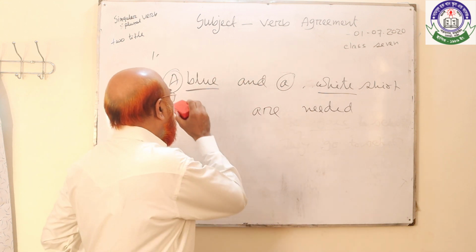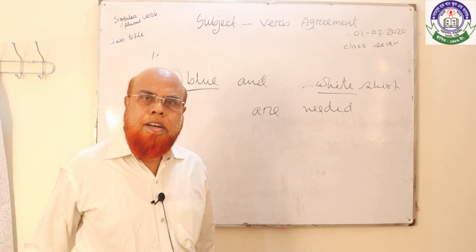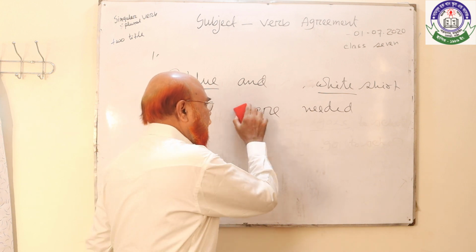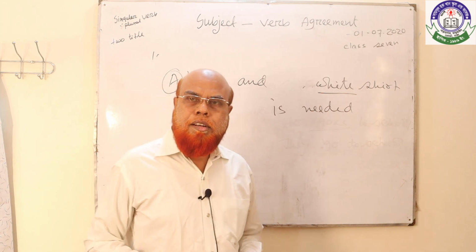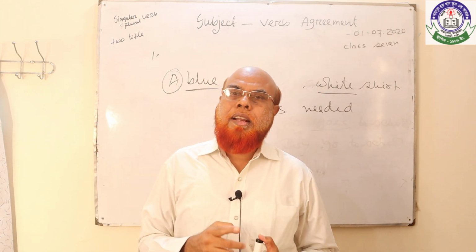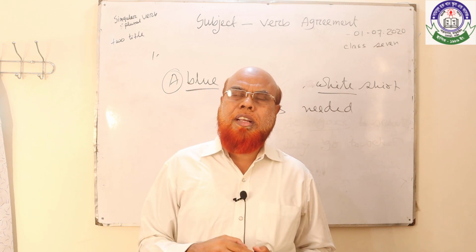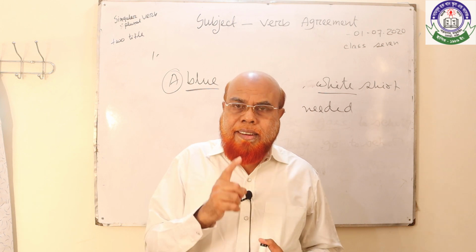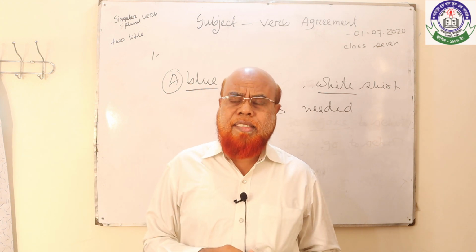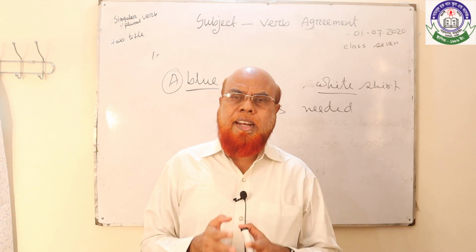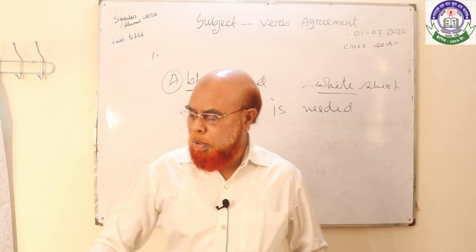But if the article a or the is on the first side and there is no article on the second side, then of course it's a singular subject and the verb will be singular, is. As for example, I repeat, the president and secretary is coming or are coming, which will be correct? If I say the president and secretary, here the person is one, it's singular, is coming. But when we say the president and the secretary are coming, here both sides have the, so it will be plural.